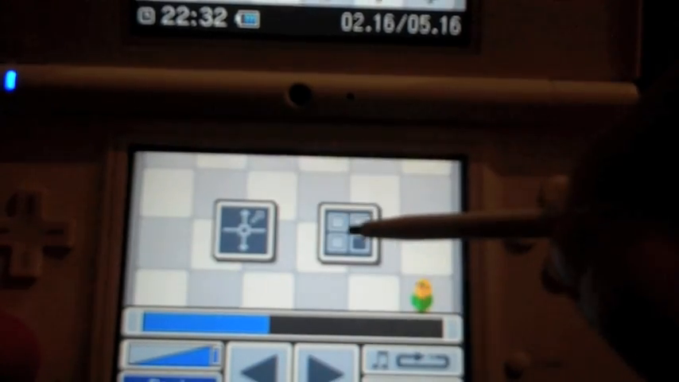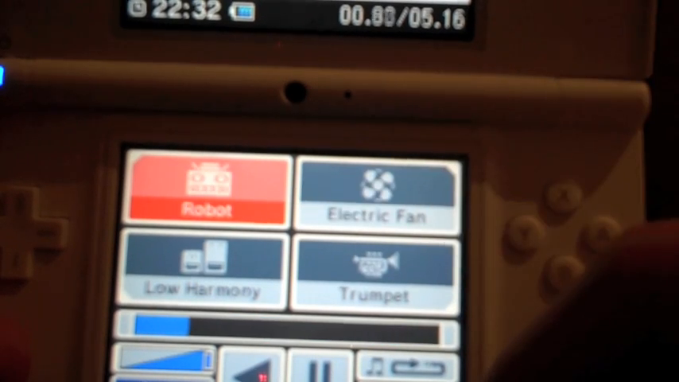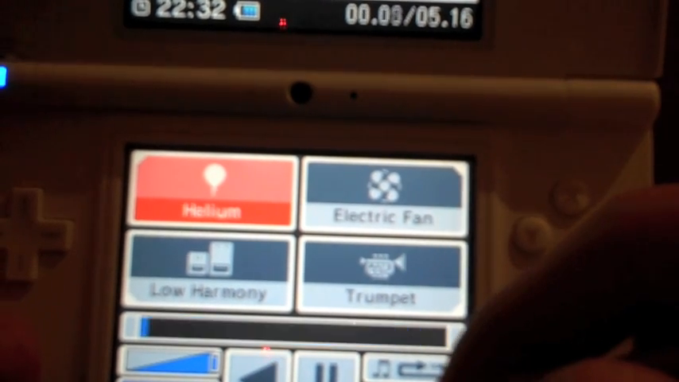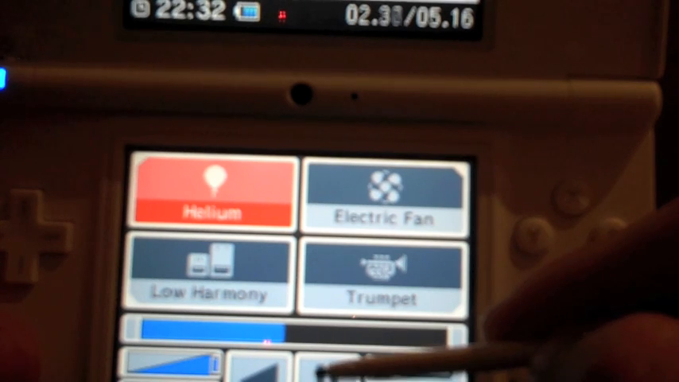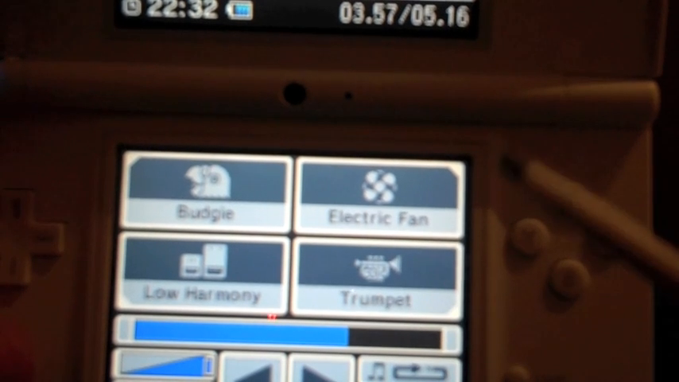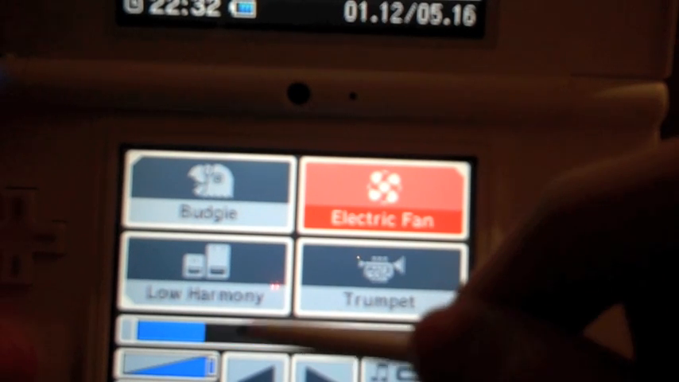Next, we go back and you've got preset sounds as well. So if we put a budgie on, robot, helium, and if you ever put your face next to a fan, you know what it sounds like, so we can have that effect on there as well.